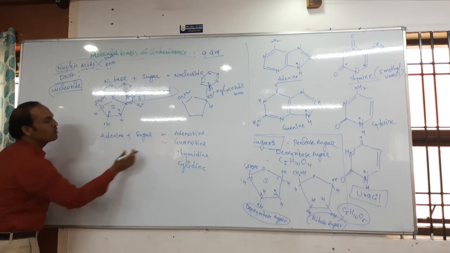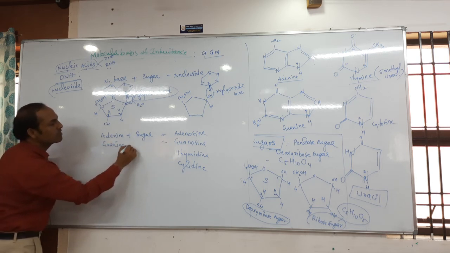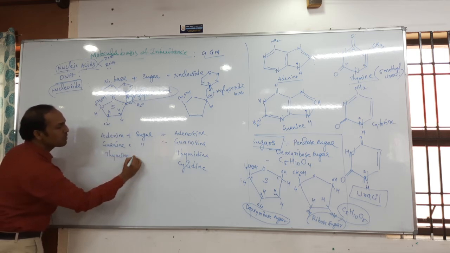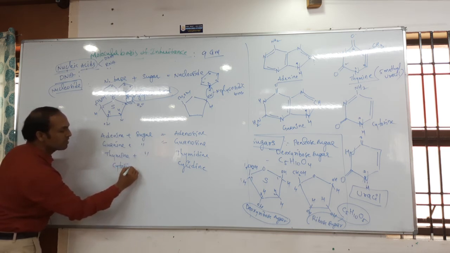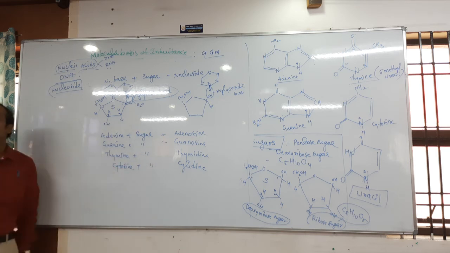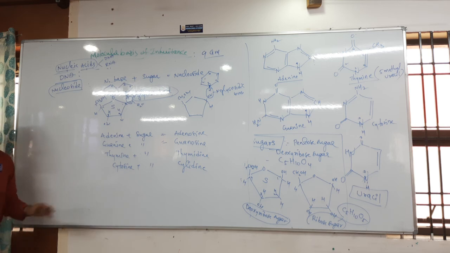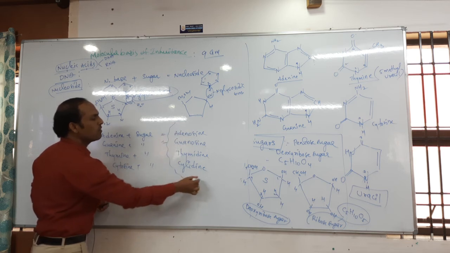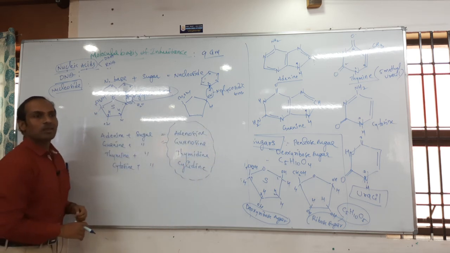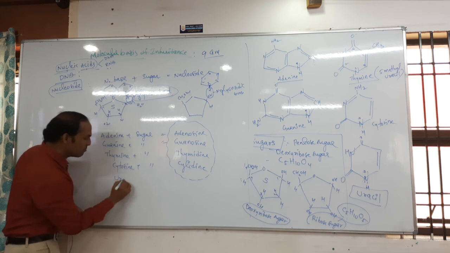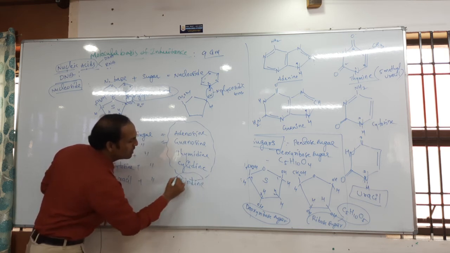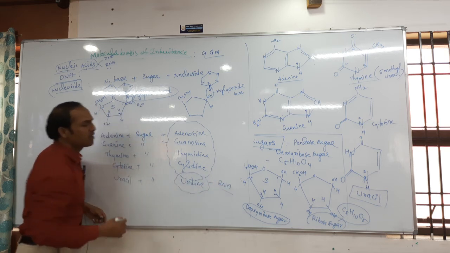Now you have to speak out: in guanosine, what are the components? Guanine plus sugar, correct? In thymidine, which one is there? Thymine plus sugar. And cytosine plus sugar is what we call cytidine. Got the clarity, students? So totally, how many different types of nucleosides are there? 4 different types of nucleosides are there in the DNA. Along with that, uracil plus sugar molecule is called uridine. But uridine is present only in RNA.